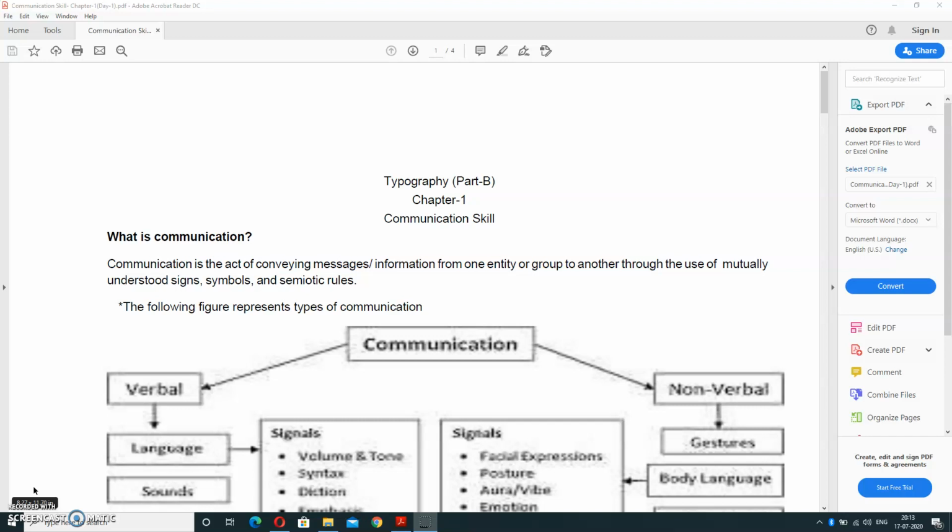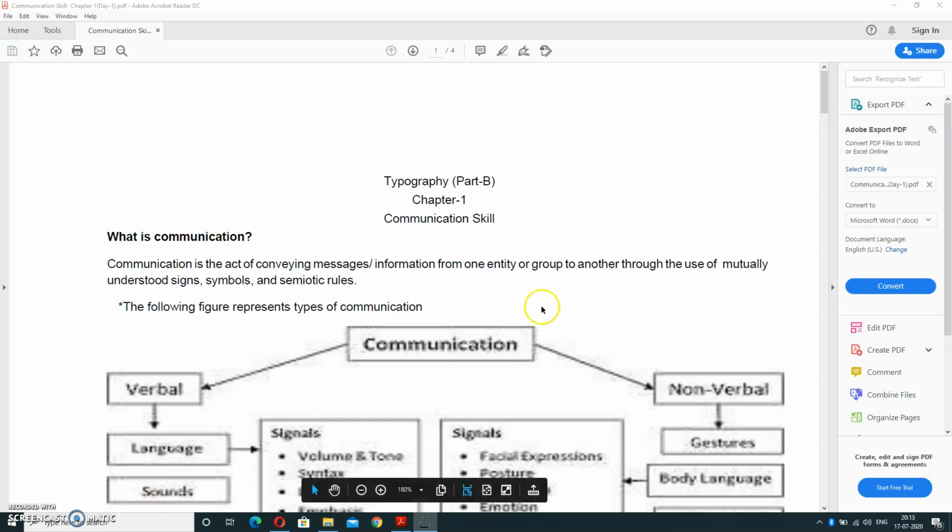So, first question: what is communication? Communication is the act of conveying a message or information from one group, person, or entity to another through the use of mutually understood signs, symbols, or semantic rules. Signs basically mean impressions, like facial expressions. Everything is a part of your communication. The following figure represents different types of communication.